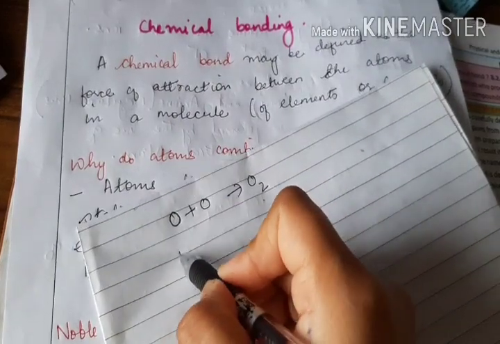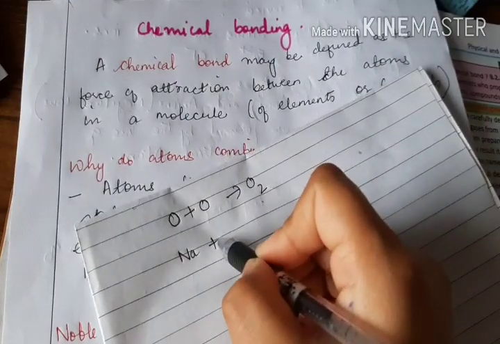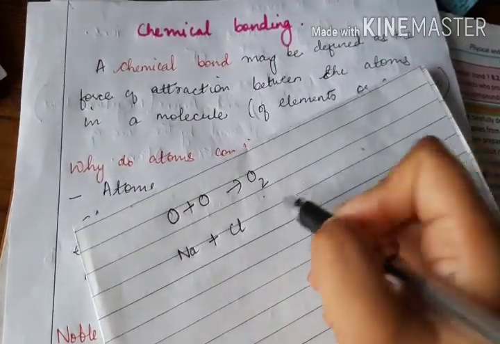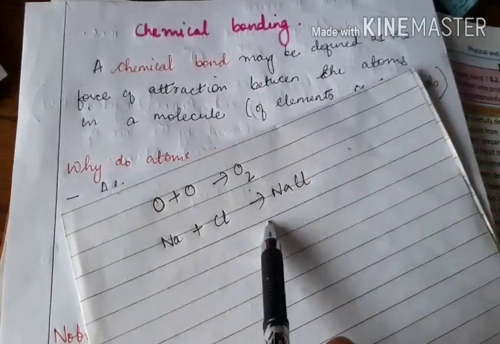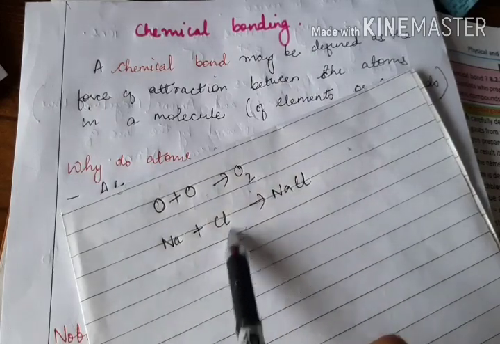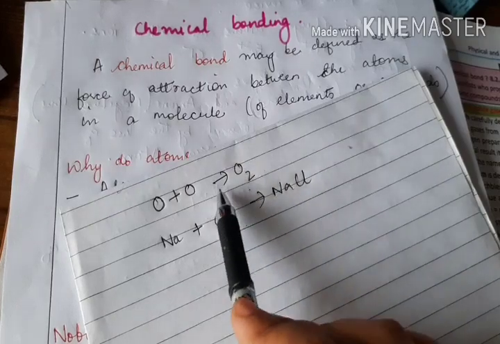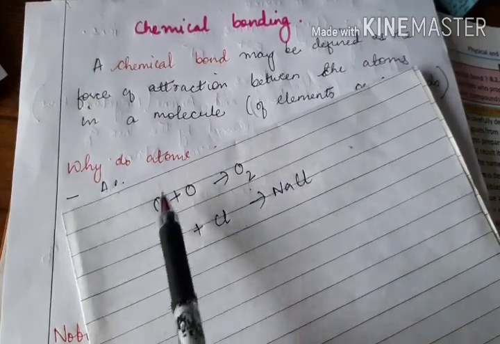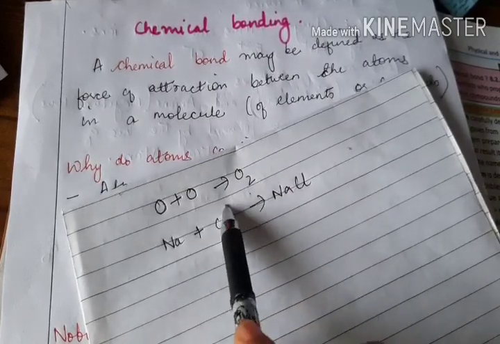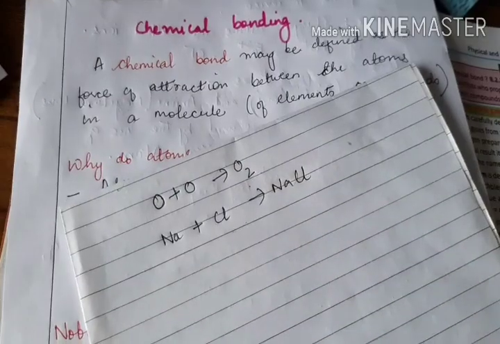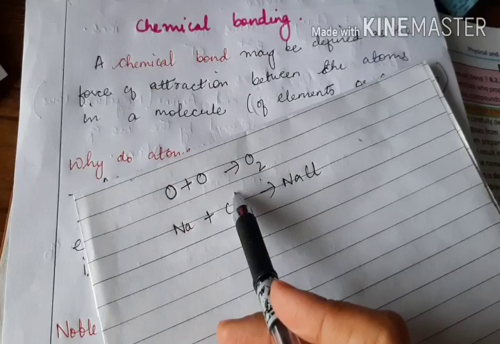Again, another example we can take, sodium atom. Not stable, it can combine with one chlorine atom to give you NaCl. Stable NaCl molecule. Yes, so you could see that atoms, they are not stable, so they combine with other atoms to give you molecules. Atoms can combine with the atoms of the same element or atoms of another element to give you molecules. Now the question arises, why do atoms combine?